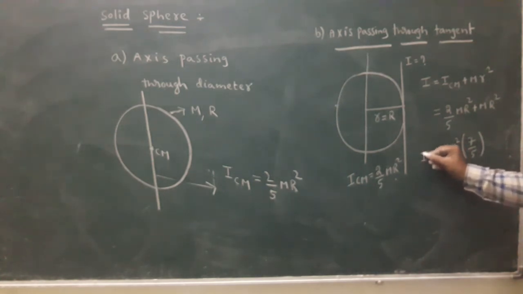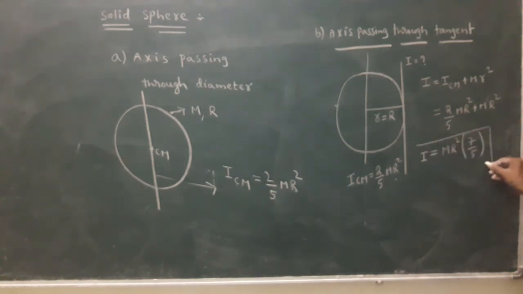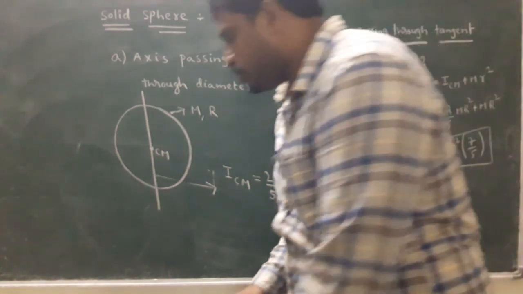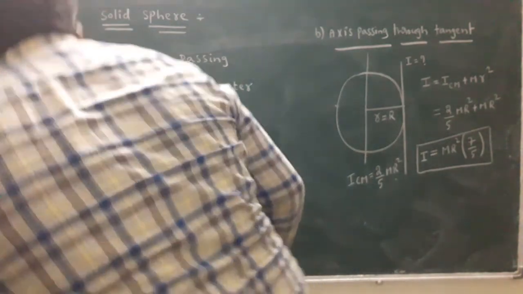This is the moment of inertia of the solid sphere about an axis passing through the tangent.